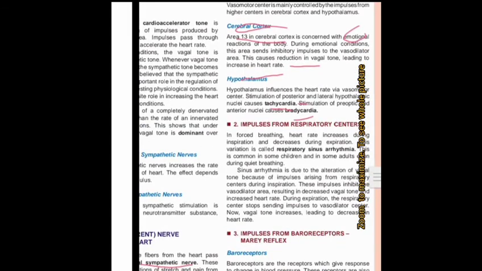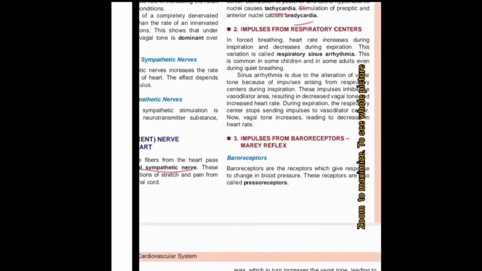How is the respiratory center responsible for this factor? During inspiration the heart rate increases, but during expiration the heart rate decreases. Why? Because of respiratory sinus arrhythmia. But when this variation occurs in a disease condition, it is known as respiratory sinus arrhythmia. Respiratory sinus arrhythmia is due to alteration of vagal tone. When there is any defect in vagal tone, sinus arrhythmia occurs.